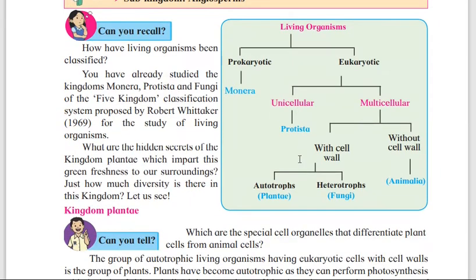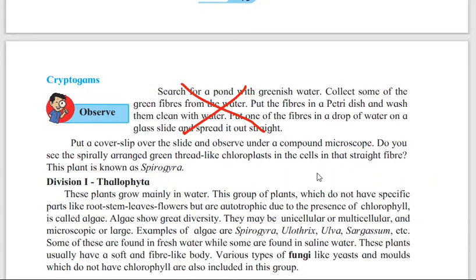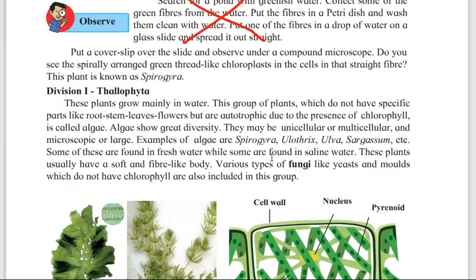Then the next chapter, classification of plants and introduction to scientists, that is there in page number 75, that has been reduced. So if you have seen from starting as we are going on marking, introduction to scientists, use your brain power, can you tell, try this, recall, so these all are related to that, it's not there. So mainly you have to read your textbook very neatly, clearly, and the question answers whatever is there in your textbook. Then the observe given for cryptograms is not there.